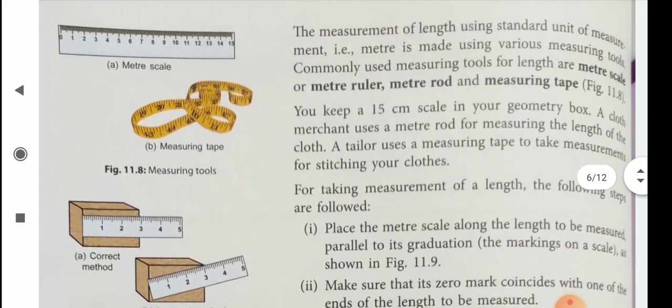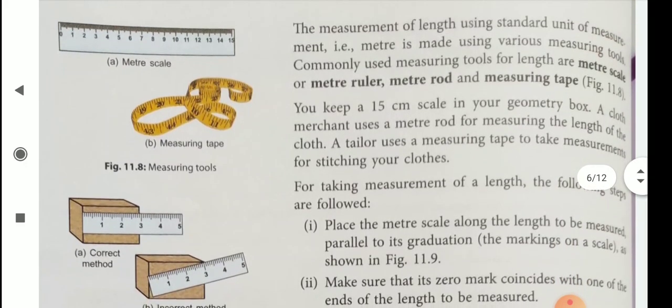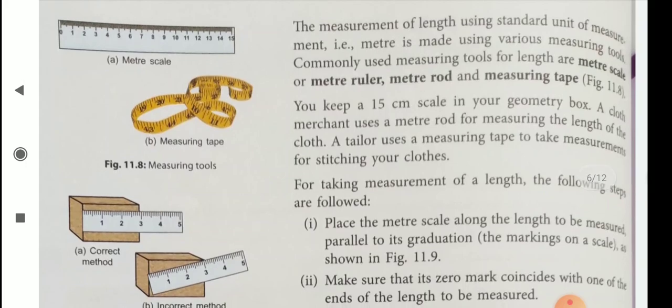The measurement of length using the standard unit of measurement, that is meter, is made using various measuring tools. Commonly used measuring tools for length are meter scale, meter ruler, meter rod, and measuring tape.